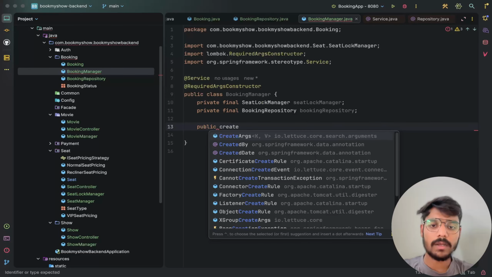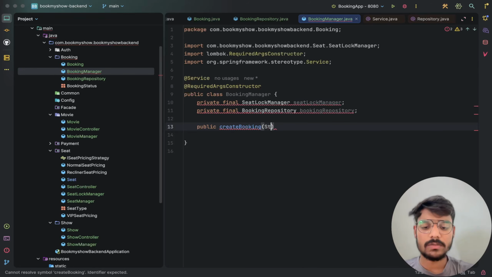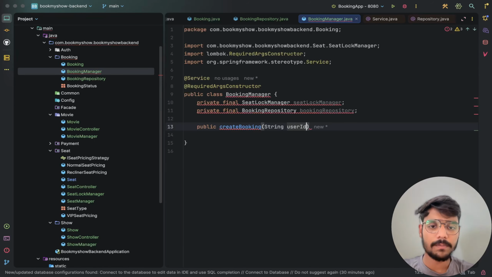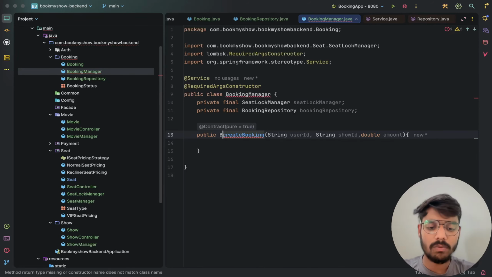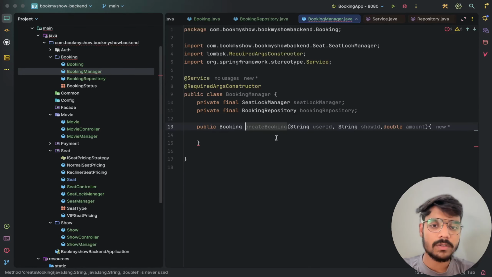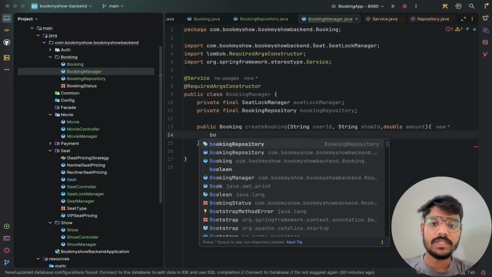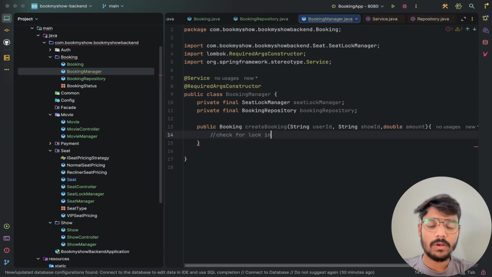Now public createBooking. In this we will have a string userId and then a string showId. We will take each and every detail the booking object will need. Now we have a double amount. It will return the object of booking after the booking is complete. So now first we will check the lock in Redis.